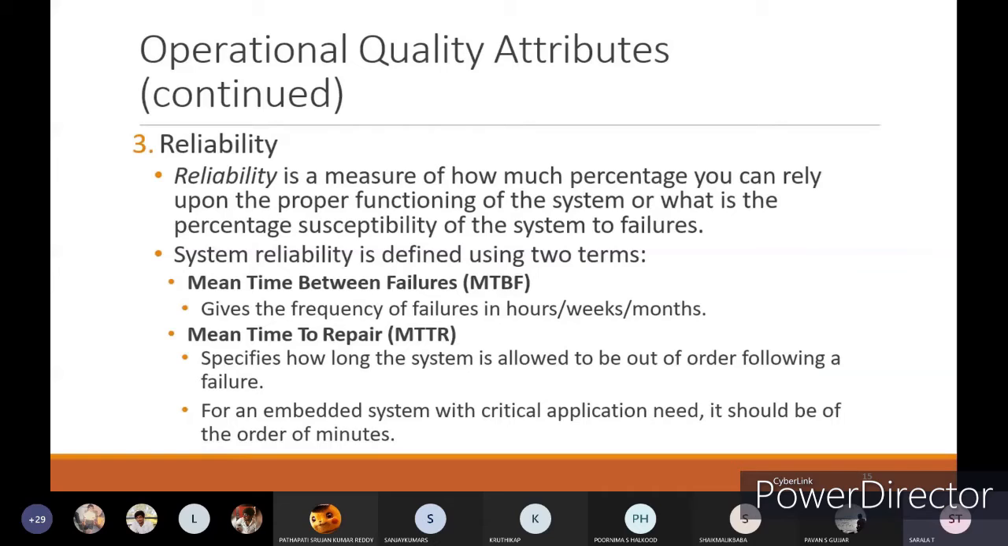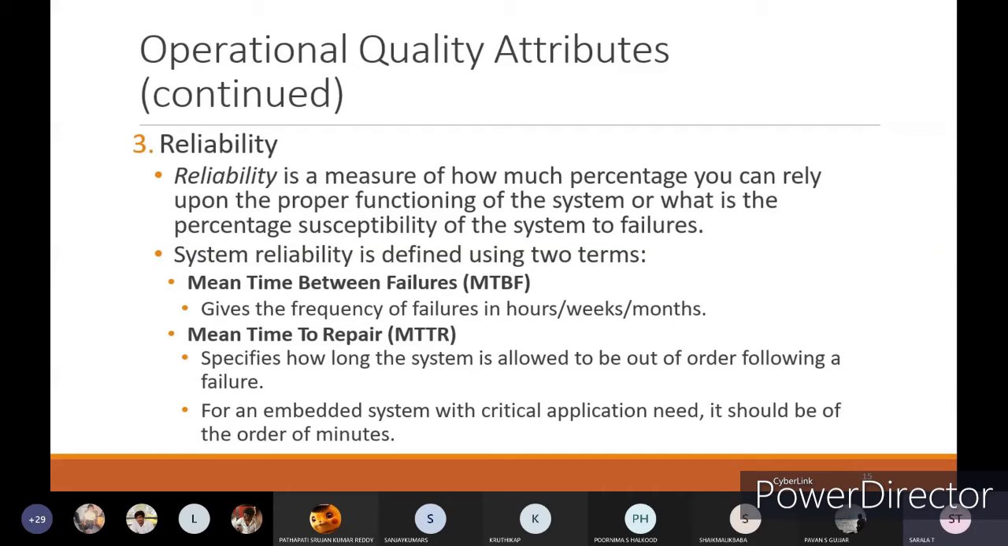Reliability is a measure of how much percentage you can rely upon the proper functioning of the system, or what is the percentage susceptibility of the system to failures. That is reliability.